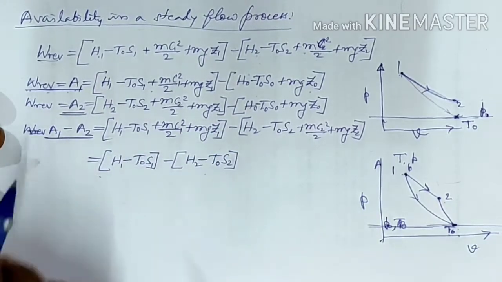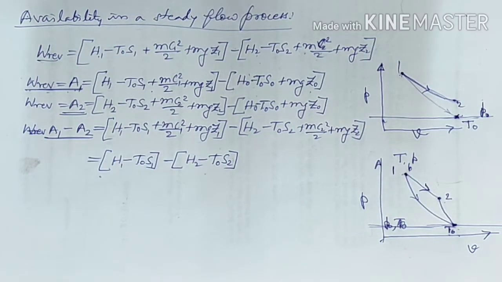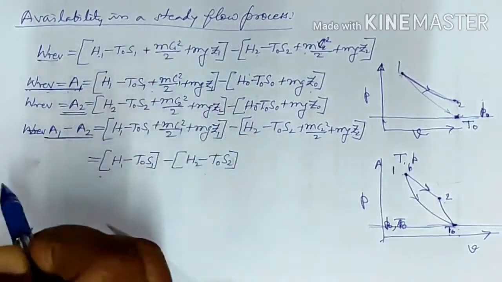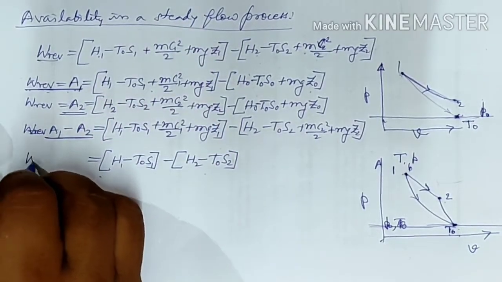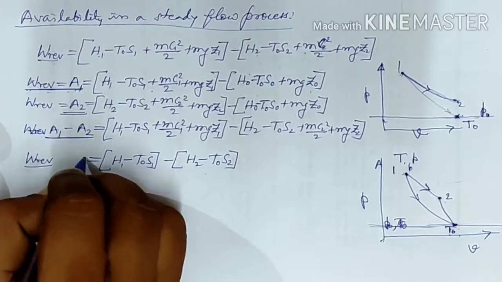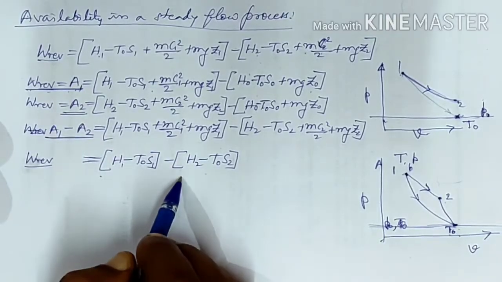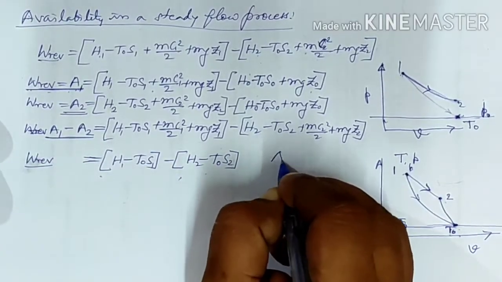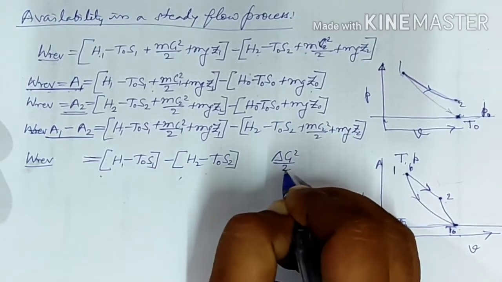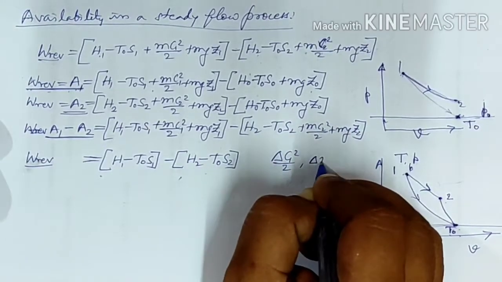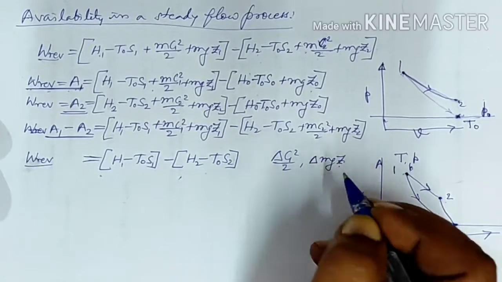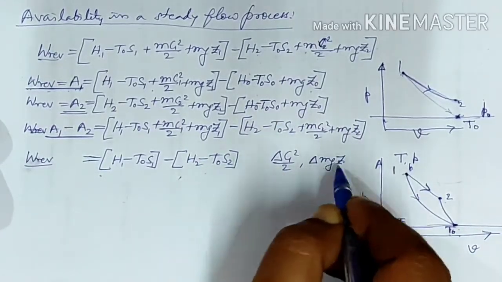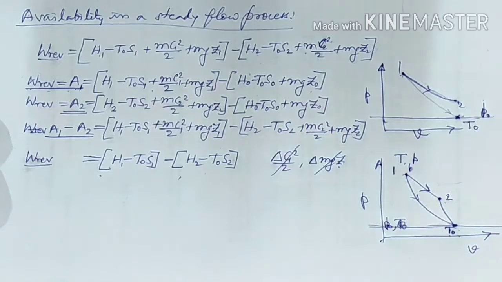So this is the availability between the two states in a steady flow process, or we can say this is the maximum reversible work which we can get. Here we are neglecting the change in kinetic energy and potential energy, saying the change is approximately equal to 0. So this will be the maximum work.